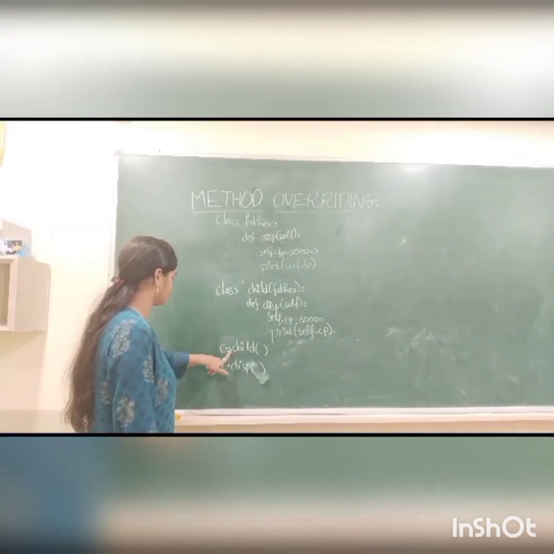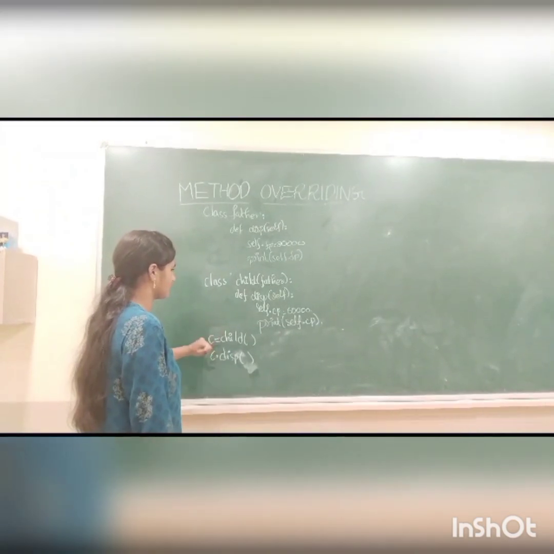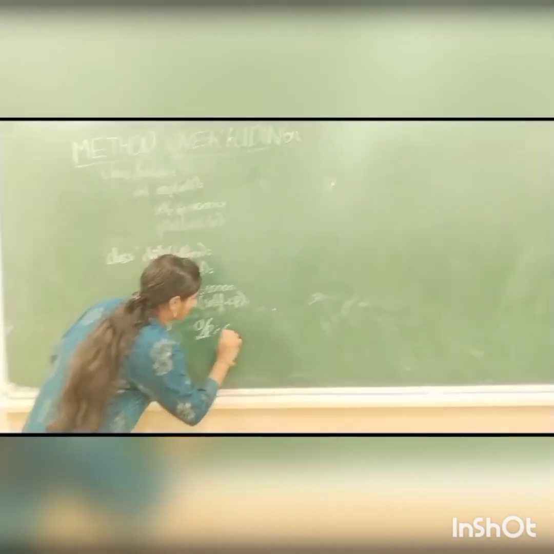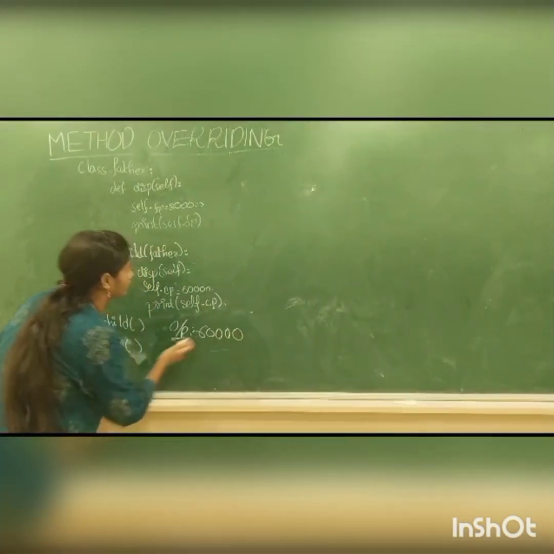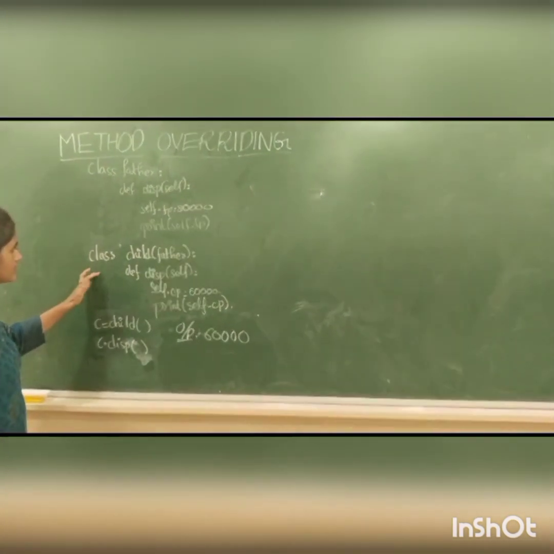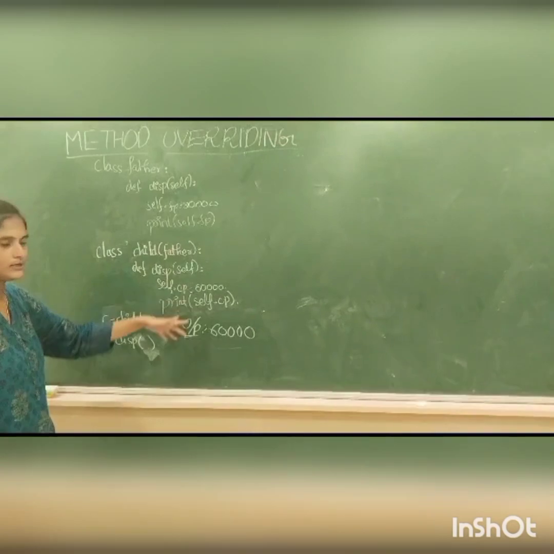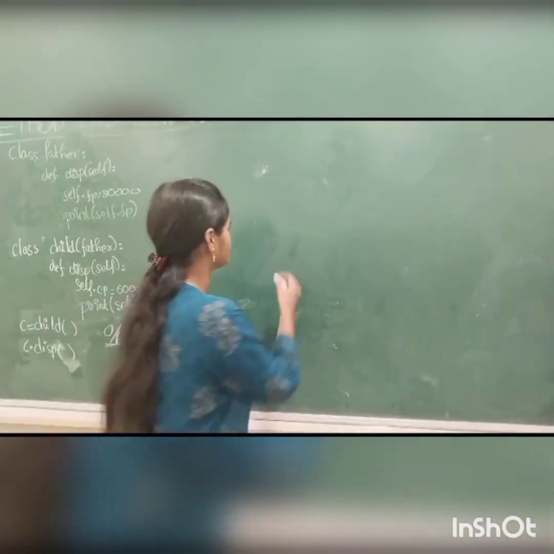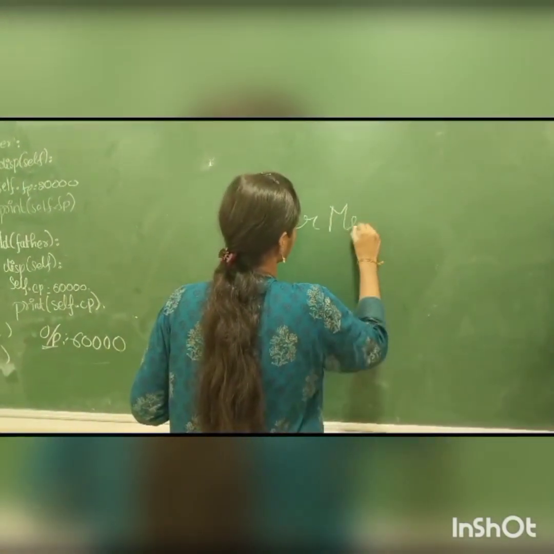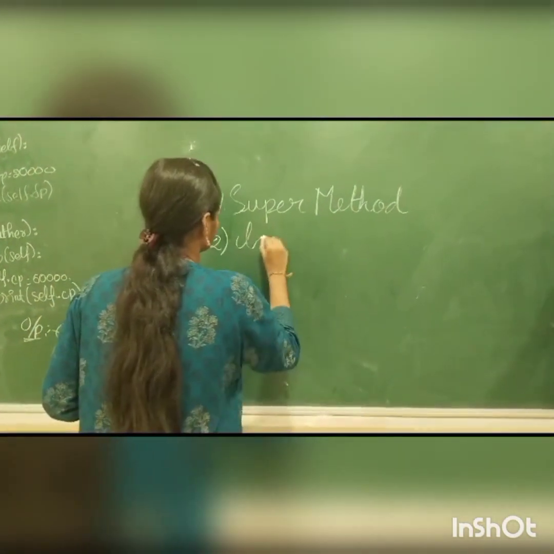Now I created the object for the child class and I am accessing the attributes by using the child class. If we run this code, we get the output 60,000. According to inheritance, we should get 20,000 as output. But here the child class overrides the father class, so that's why we didn't get 20,000 as output. To handle overriding, we have two ways. One is the super method. Another one is the class name.